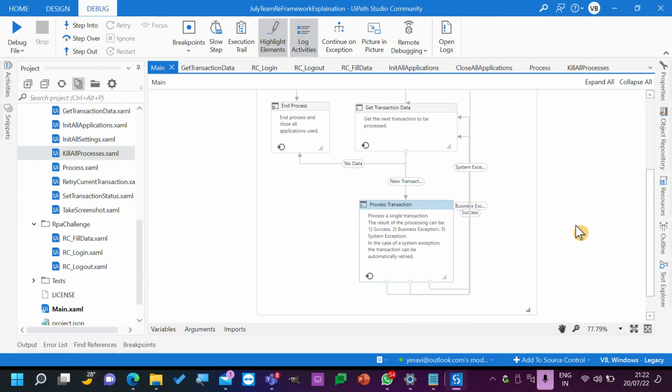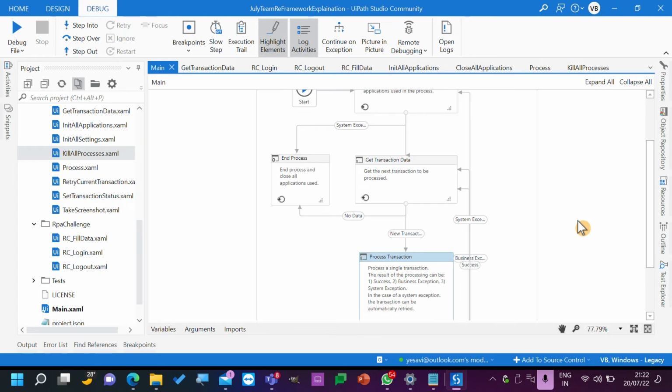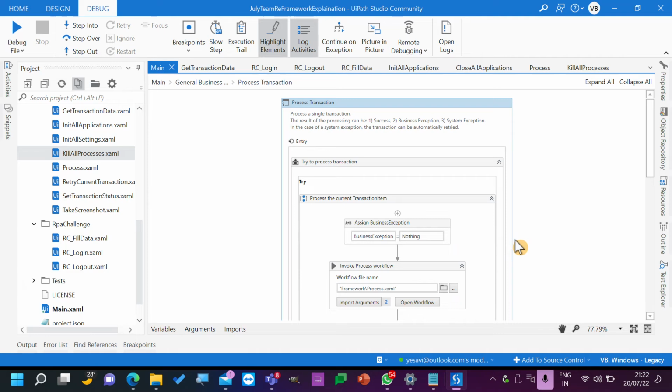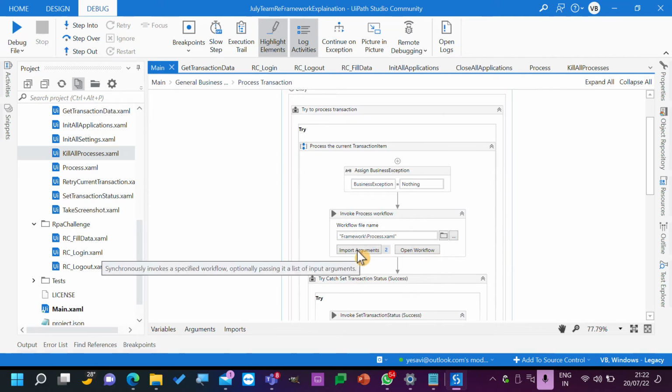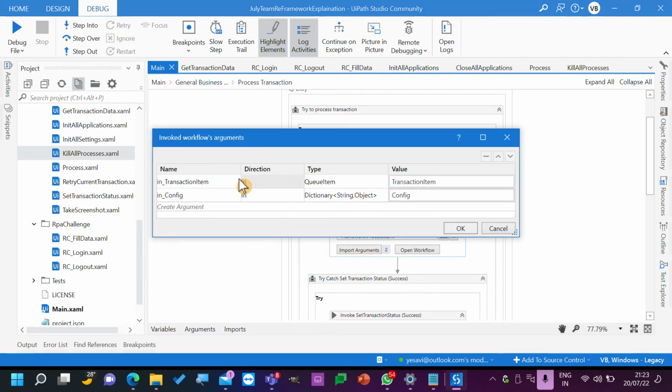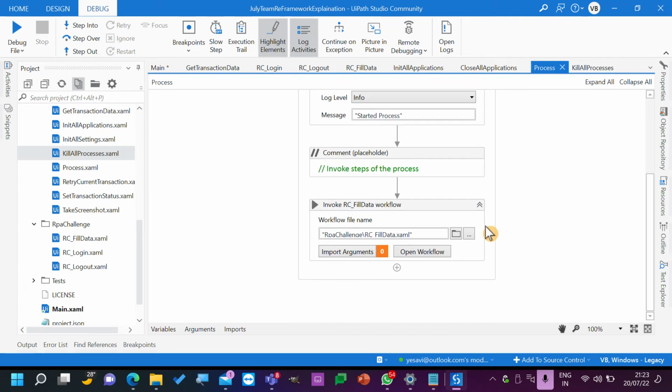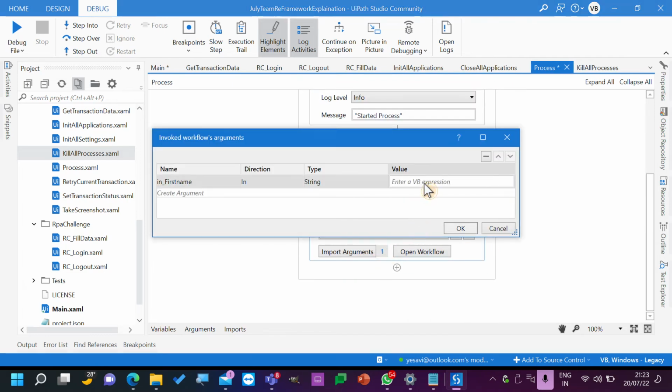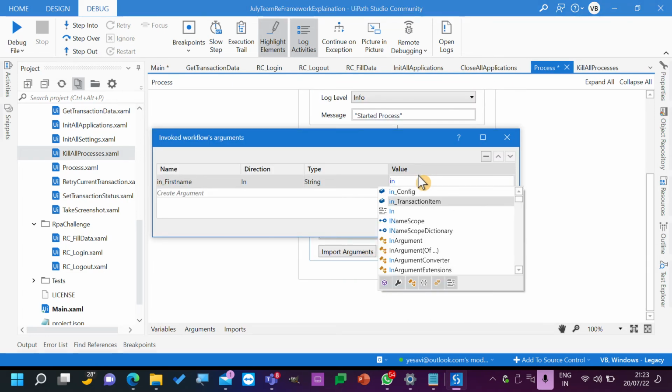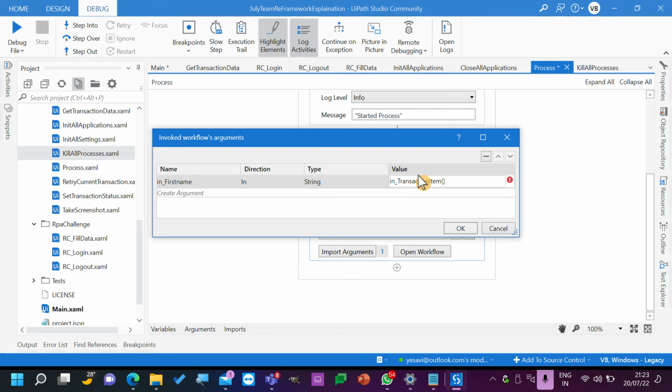In which state? Where are we filling the data? Process state, right? So inside process, we have the transaction item by default. Whatever transaction item we are getting, we'll get it by default. So open workflow, add item. In transaction item of first name, let's see with the keyword.